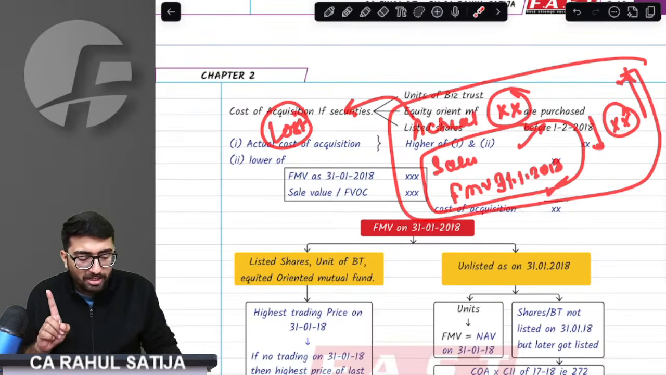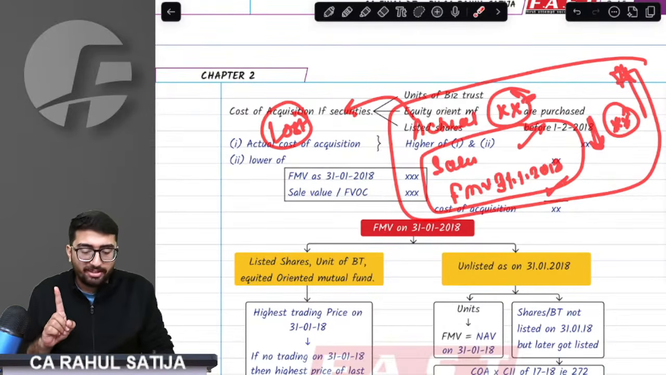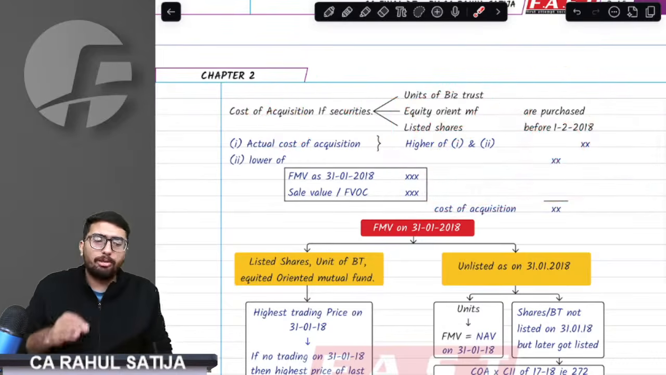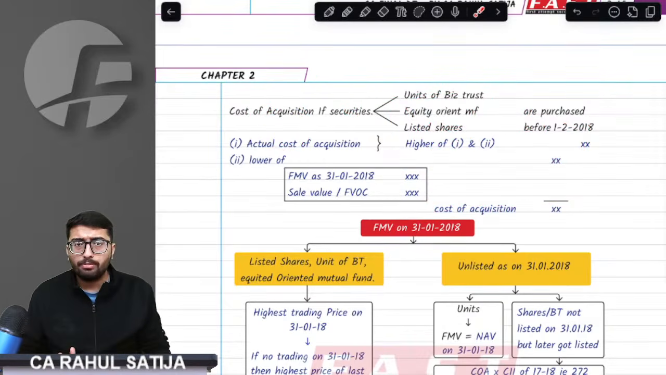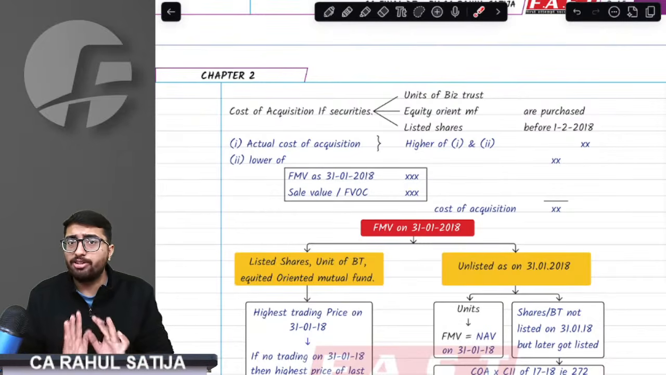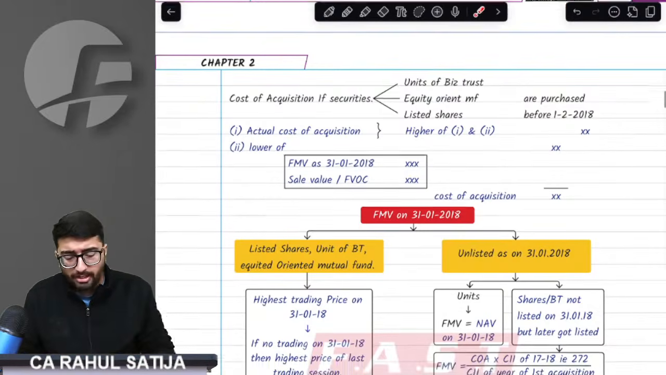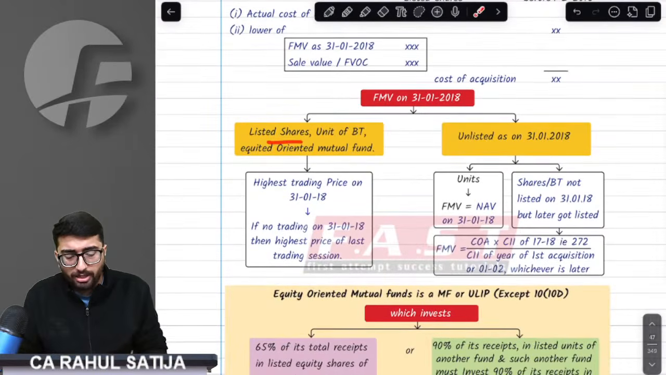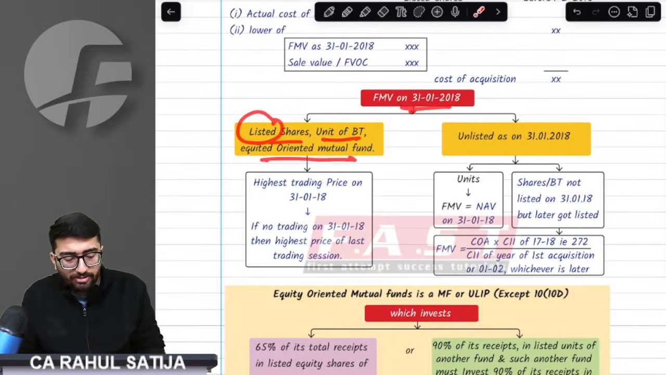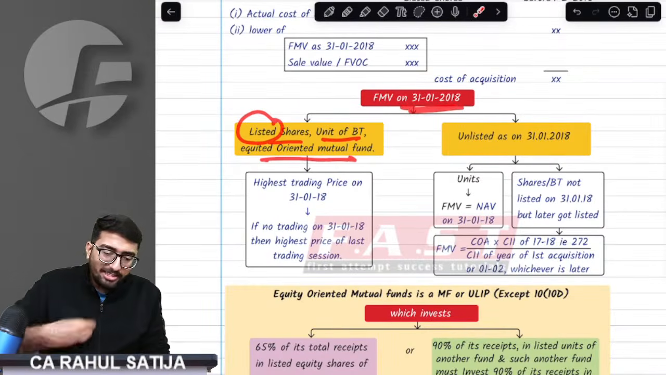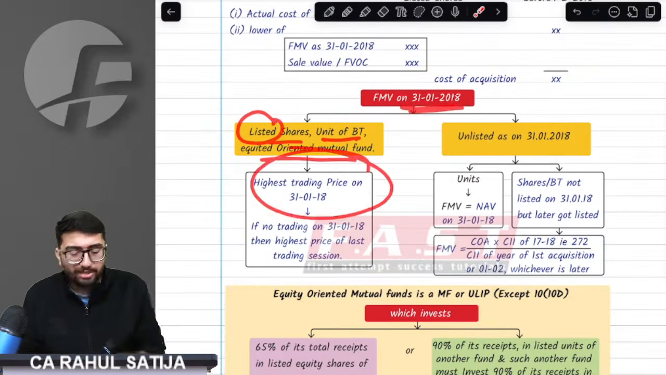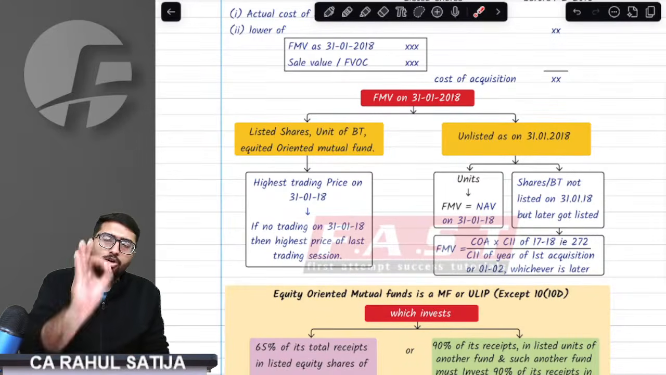Sir, sales value or FMV, whichever is lower, has to be compared with the actual cost, and whichever is higher will be taken as your cost of acquisition. Most important point, how do we calculate the FMV as on 31st Jan 2018? For that, you have to check if you have shares, units of business trust, or equity oriented mutual funds that are listed on 31st Jan. If these are listed as on 31st Jan, you have to take the highest trading price. Not average, not lowest, only the highest trading price.